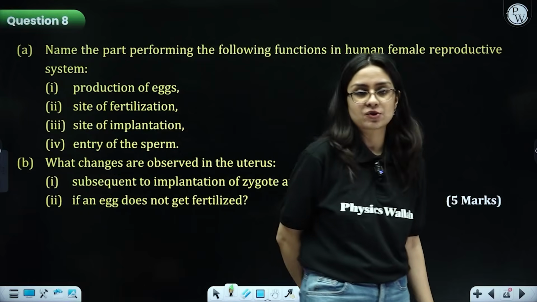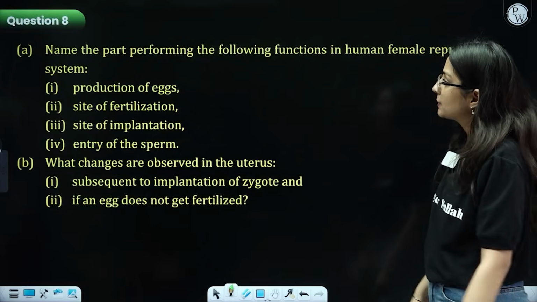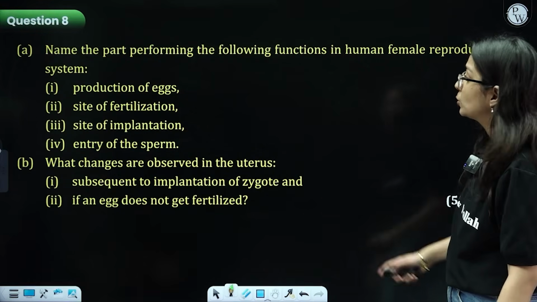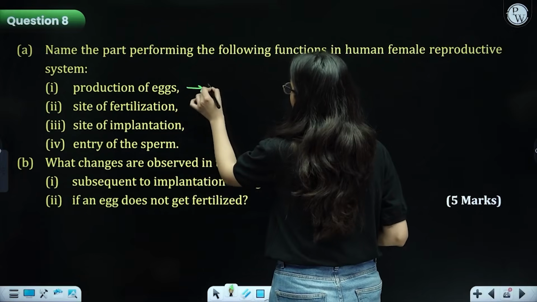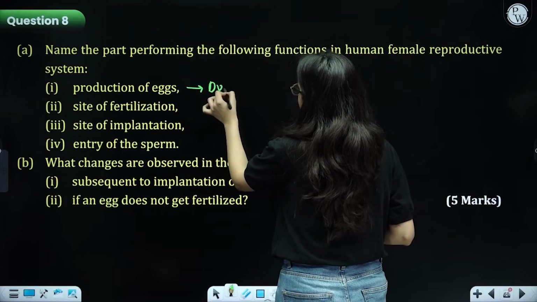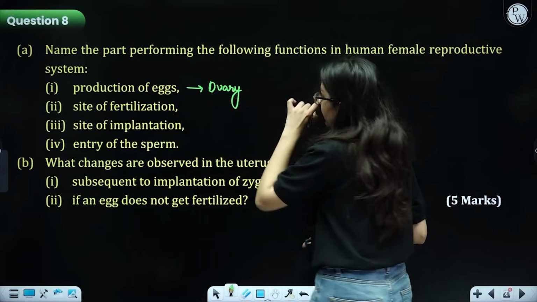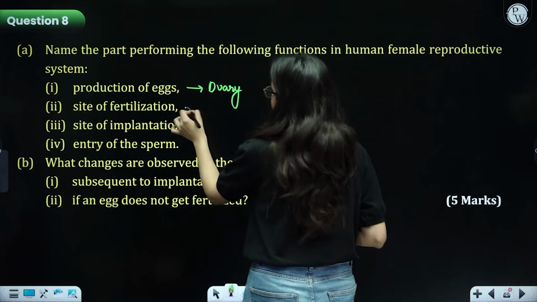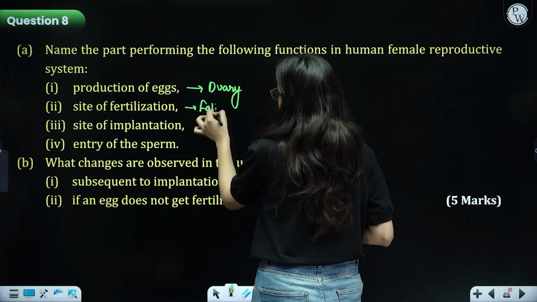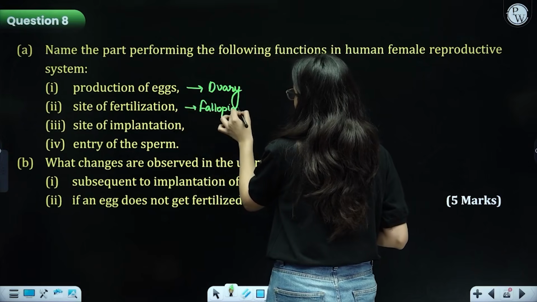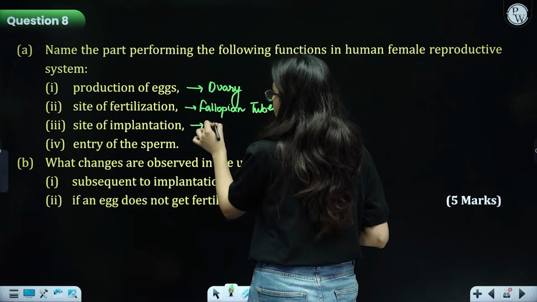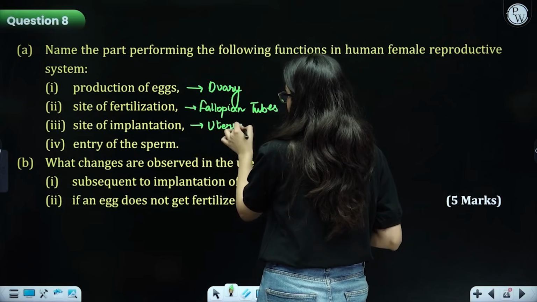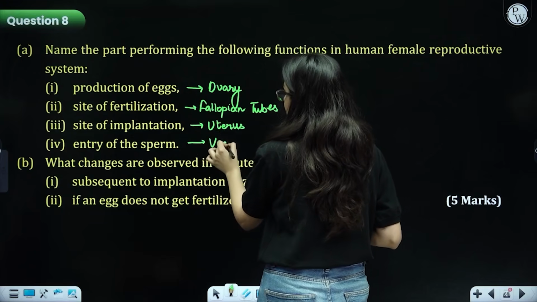Now, coming to question number 8. Name the part performing the following function in the human female reproductive system. Production of eggs, right, we did this. This is your ovary. Then site of fertilization, again fallopian tubes. This is your fallopian tubes. Site of implantation, uterus. Entry of sperm, through the vagina.